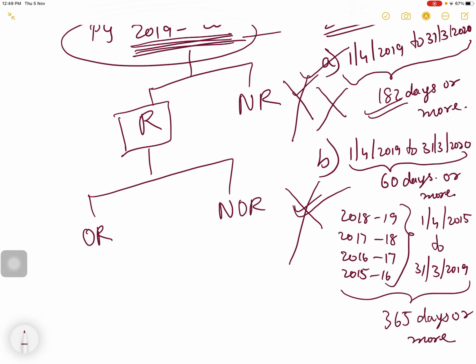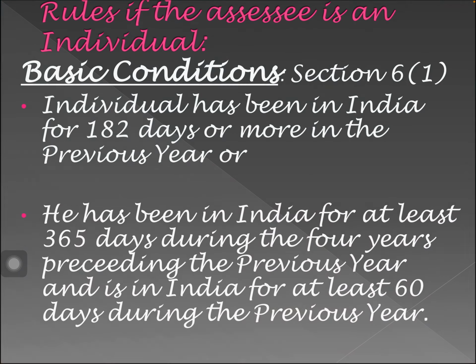This is the second basic condition. Got it? So, basic condition: the individual has been in India for 182 days or more in the previous year. Or he has been in India for at least 365 days during the 4 years preceding the previous year, and is in India for at least 60 days during the previous year.